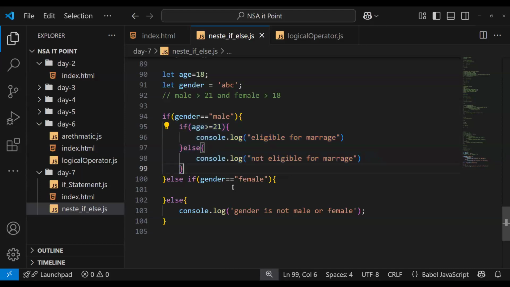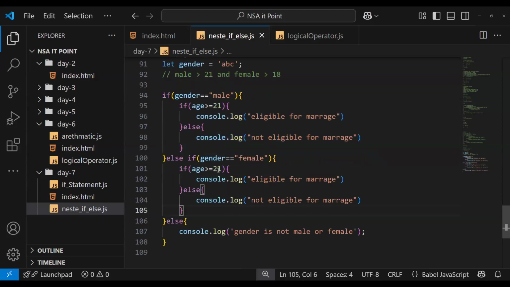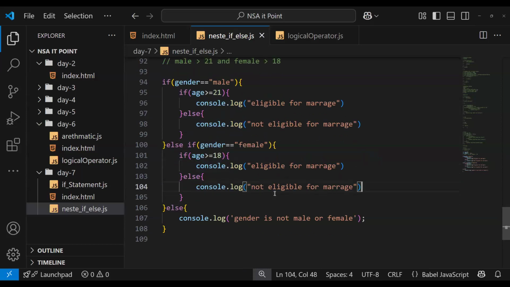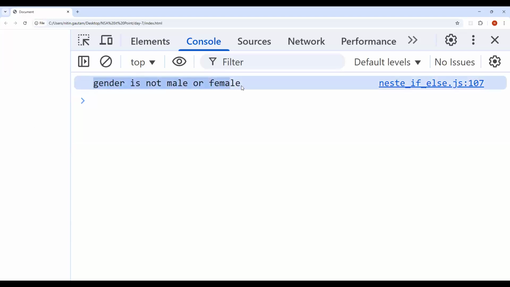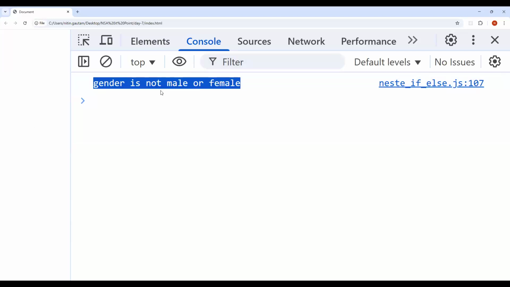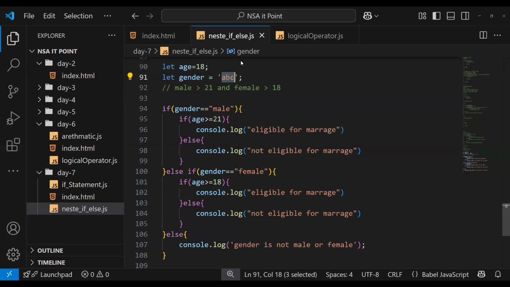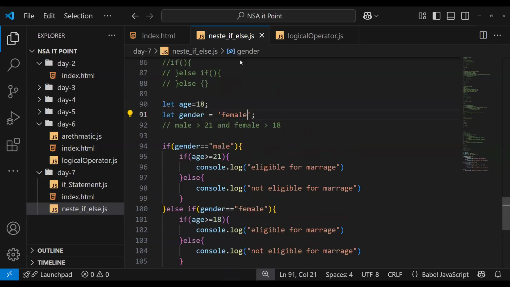Else we will check the age. Is it 18 plus or not? Let's run this one. Reload. Gender is not male or female. Why? Let's see what we return here. Oh, okay, we return ABC. Let's try with female.